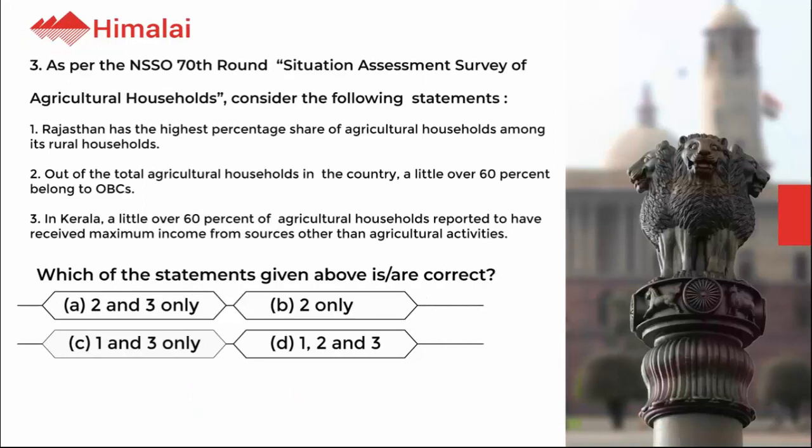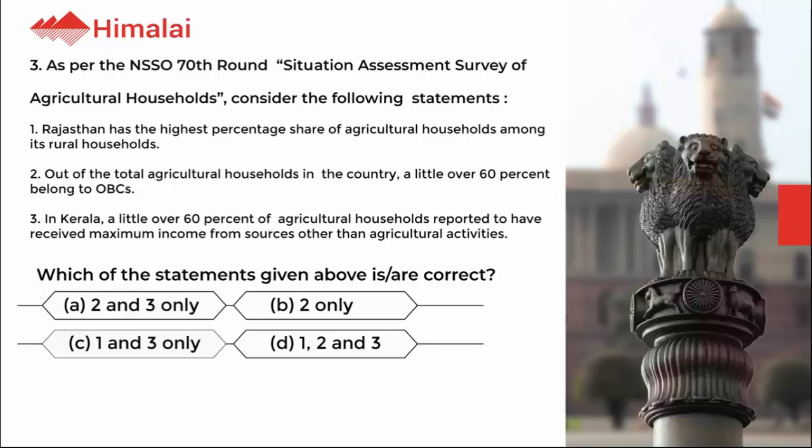Question number 3. As per the NSSO 70th Round Situation Assessment Survey of Agricultural Households, consider the following statements. 1. Rajasthan has the highest percentage share of agricultural households among its rural households. 2.